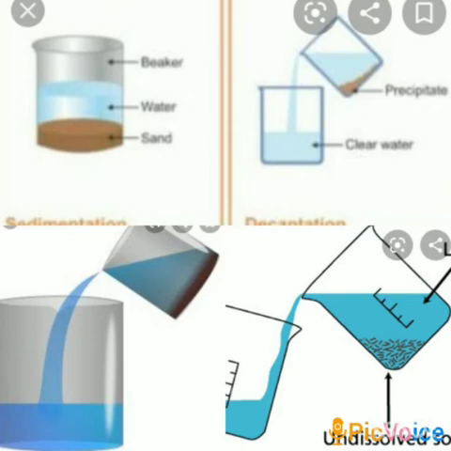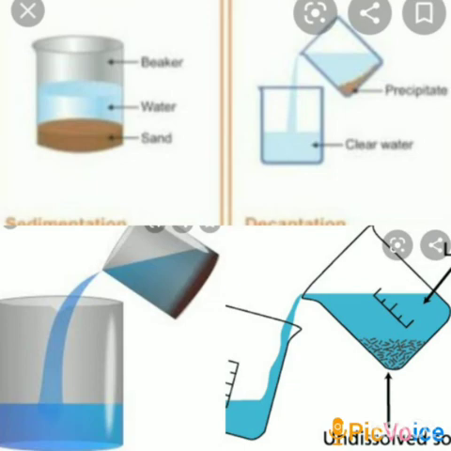In order to separate the two, the liquid has to be gently poured into another container without disturbing the settled solid particles, which are known as sediments. The process of obtaining clear liquid by pouring it into another container without disturbing the sediments is called decantation.